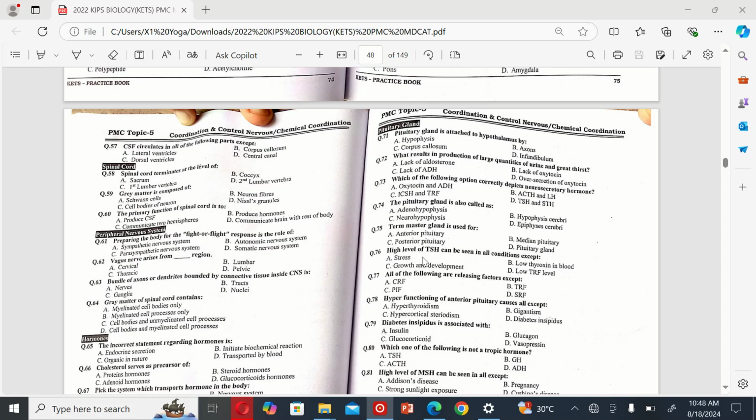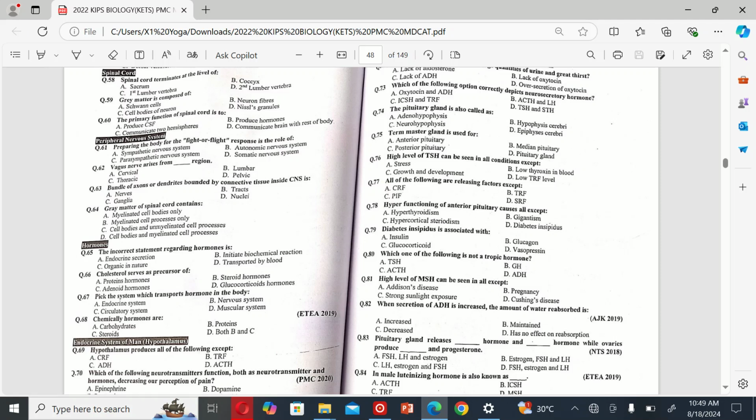Next MCQ is: high level of TSH can be seen in all except A. Stress, B. Low thyroid hormone level. So the correct option is low thyroid level. The next MCQ is: all of the following are releasing factors except A. CRF, B. TRF, C. PIF, and D. GRF. The correct option is C, PIF.